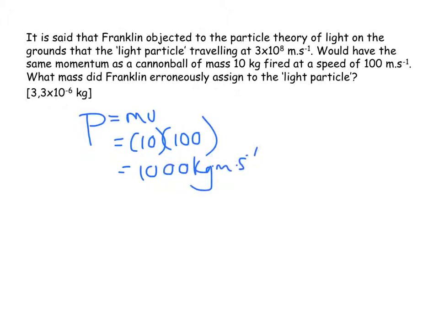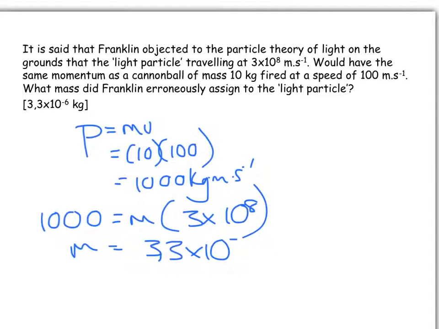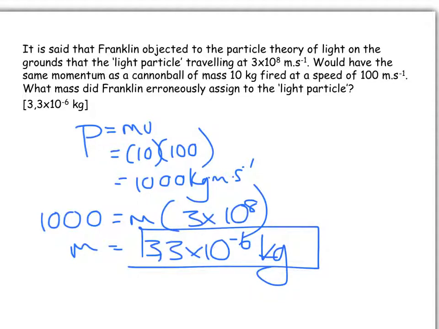And that same momentum is equal to 1,000. We don't know the mass of the light particle, but we do know that it's going at 3 times 10 to the power of 8 meters per second. So we're going to divide through, and we find that the mass turns out to be equal to 3,3 times 10 to the negative 6 kilograms. And that is not the actual mass of a photon or a light particle. I don't know what is, but that's not it. So that was obviously erroneously assigned to the light particle.